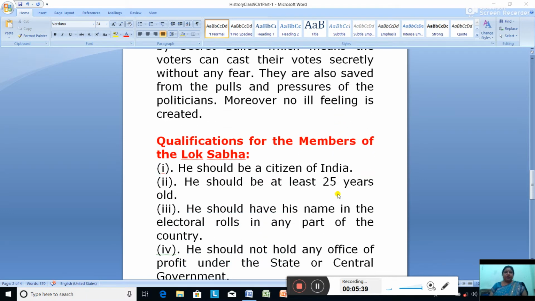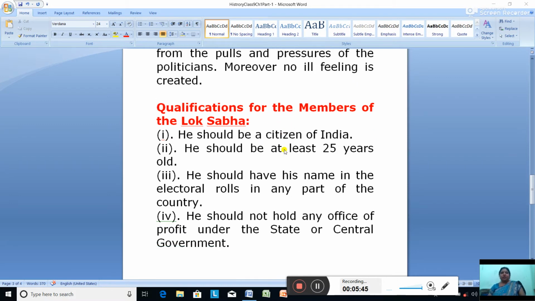The next we have is the qualification for the members of the Lok Sabha. What are the qualifications for the members of the Lok Sabha?